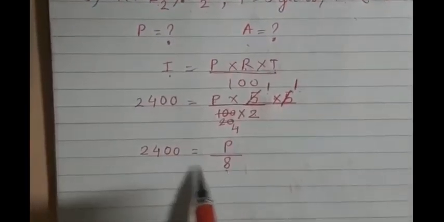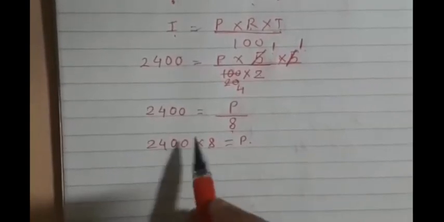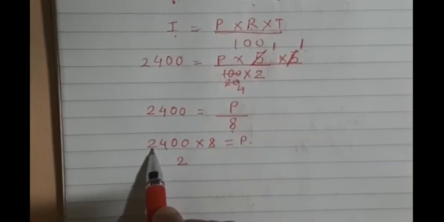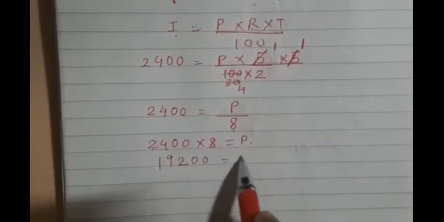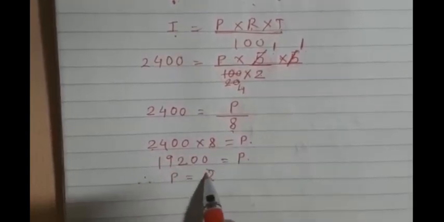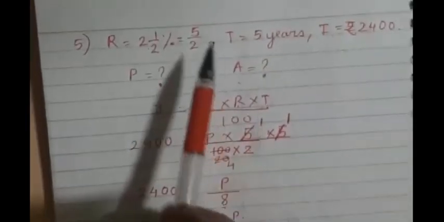Now just take this 8 this side. 2400 into 8 is equal to P. 8 4s are 32. 8 2s are 16 plus 3, 19. 00 is equal to P. Therefore P is equal to rupees 19,200. Did we get P's value?